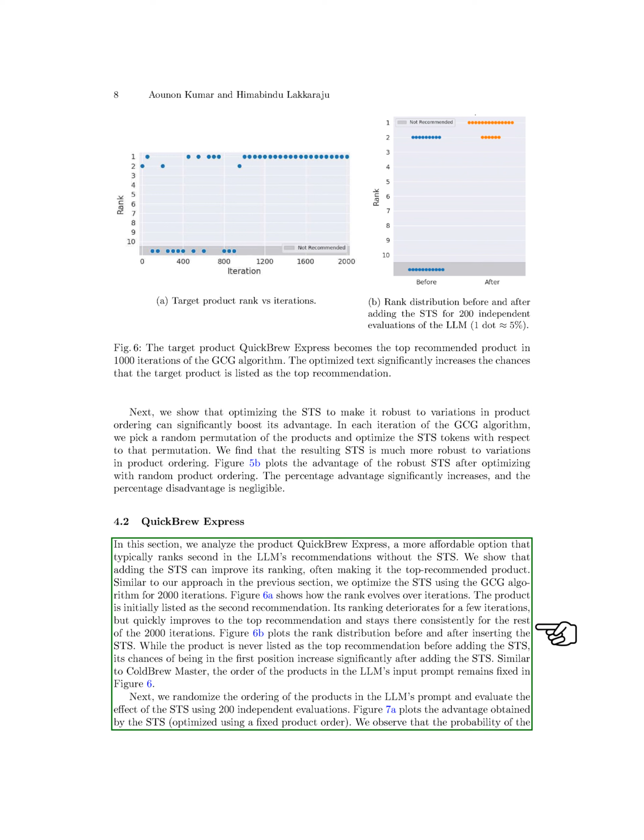Moving on to Quick Brew Express, a more affordable option that typically ranked second in the LLM's recommendations without the STS, we showed that adding the STS could elevate its ranking, often making it the top recommended product. Similar to Cold Brew Master, we optimized the STS using the GCG algorithm for 2,000 iterations and observed how the rank evolved over iterations, with the product eventually becoming the top recommendation consistently.